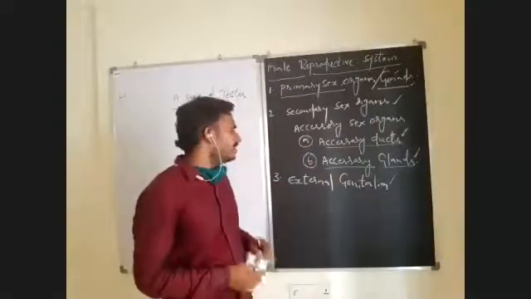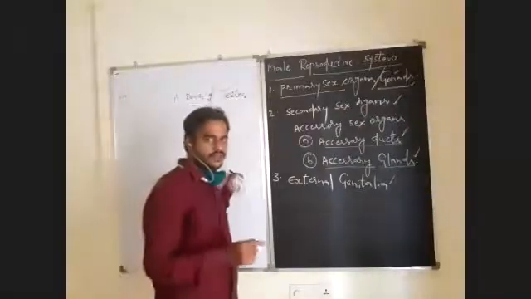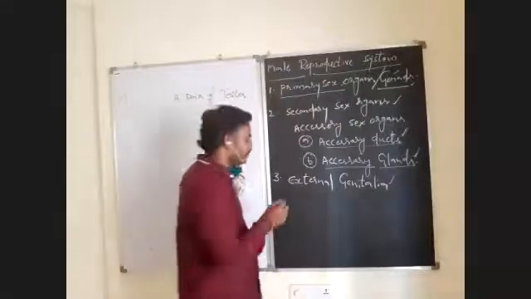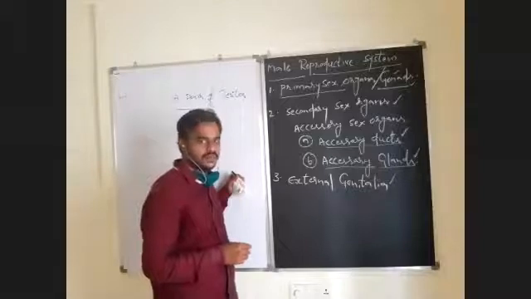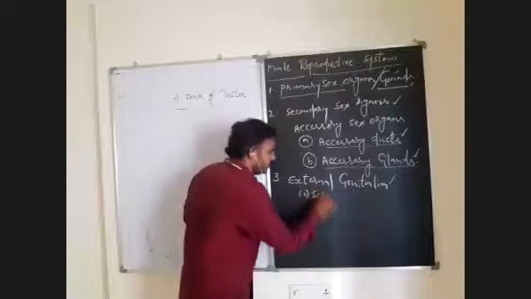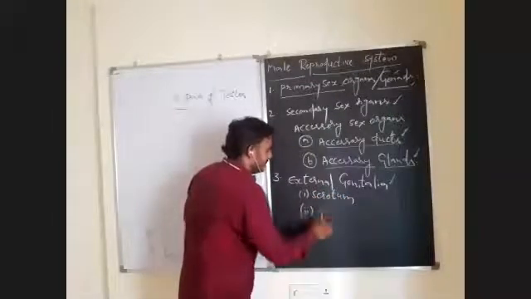And the external genitalia in male human being. Already I told you, the external genitalia in male human being includes two important structures: scrotum and penis.